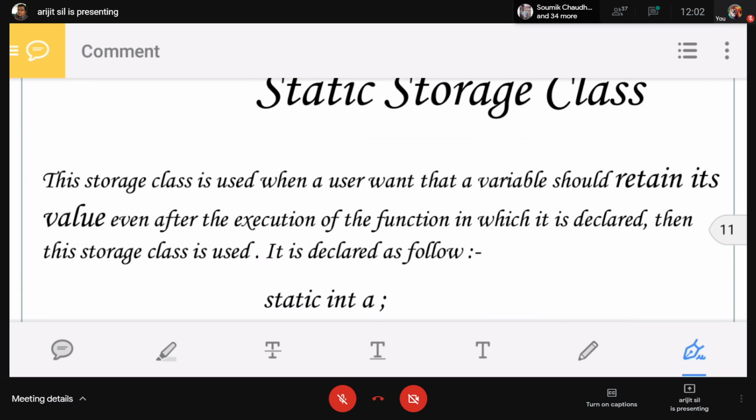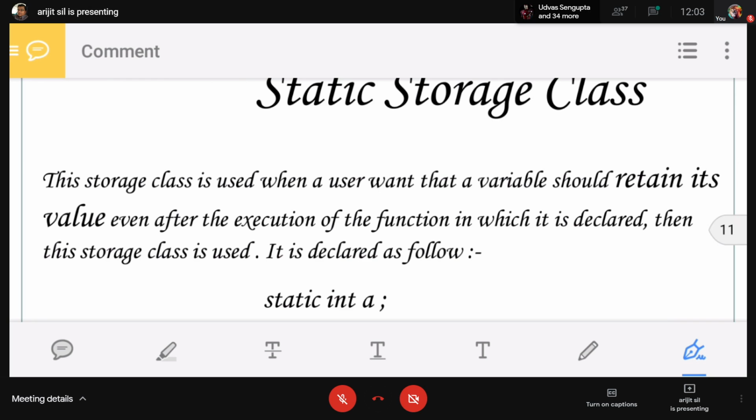Now static storage class. It is very important. In the static storage class, keyword will be static. Storage space is memory. But here default initial value is different.